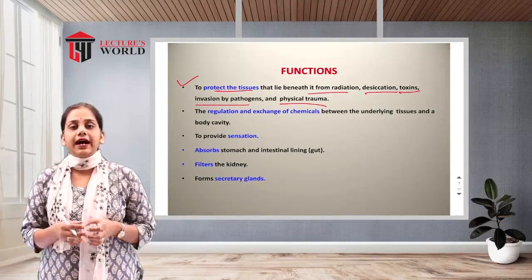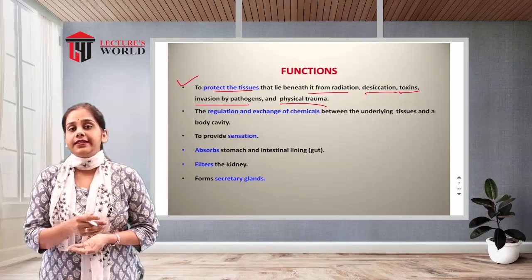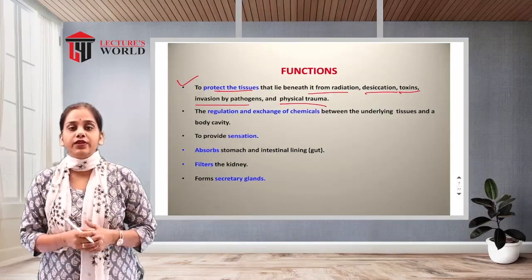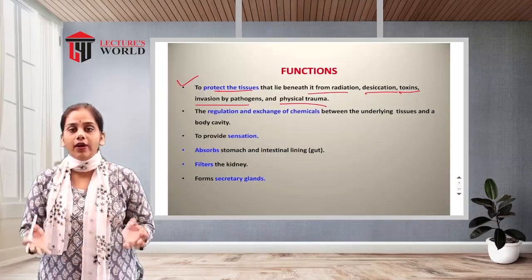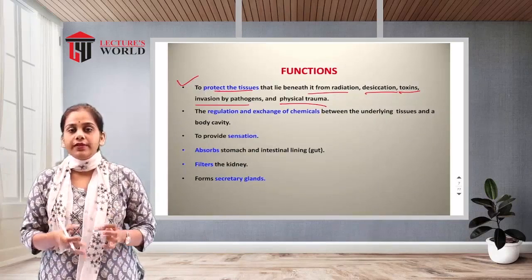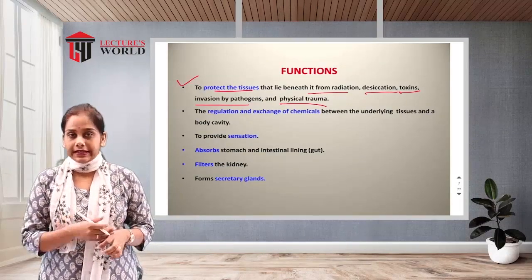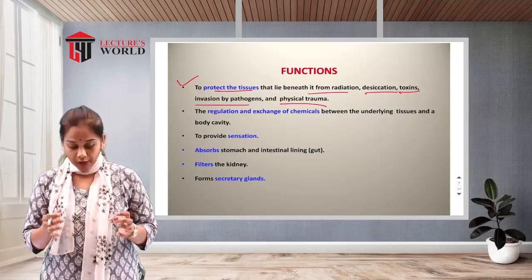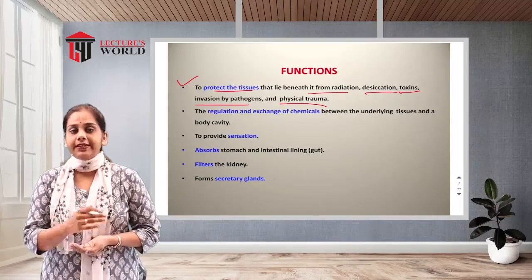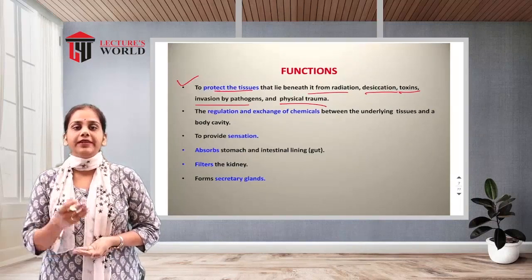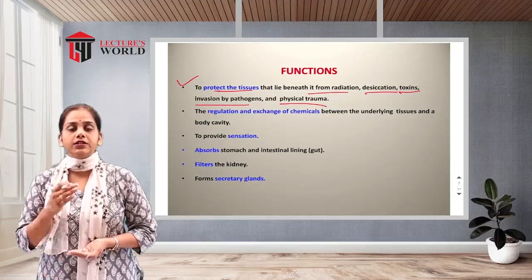These cause injury to the outer surface of the skin or any organ. Because of the protecting layer over the organ and over the skin, they form a protective barrier, so they protect the tissue from injury, trauma, radiation, and sunburn.